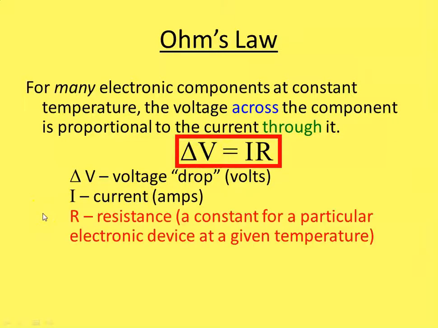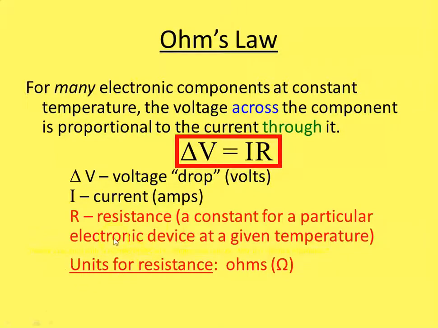I is the current in amperes or amps. R is the resistance. And the resistance is a constant for a particular electronic device at a given temperature. It has to do with the thickness of the wire and what it's made out of and things like that. The units for resistance are ohms, after Mr. Ohm, and they gave that the symbol omega, I believe, just because his last name was Ohm. They chose an omega. Maybe if his last name had been Alpheus, they would have used an alpha or something like that.